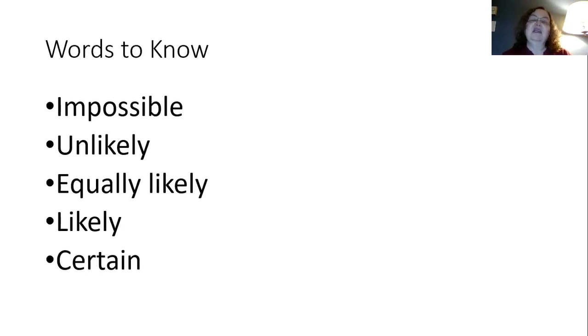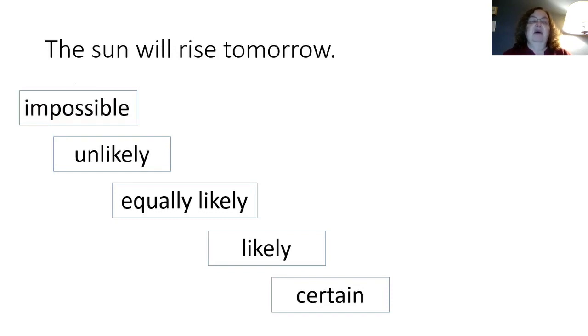So now let's try to think about these words as we look at some statements. The sun will rise tomorrow. Impossible, unlikely, equally likely, likely, or certain? What would you say? Certain. We know from studying science that the sun rises even in the rainy days. Even if we can't see it, the sun has risen. So that will always happen.